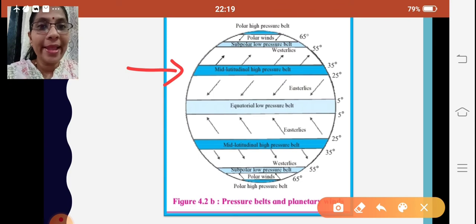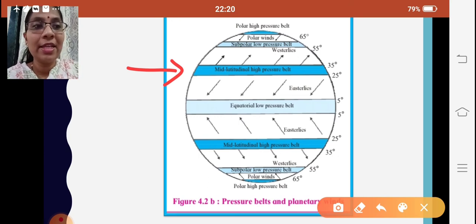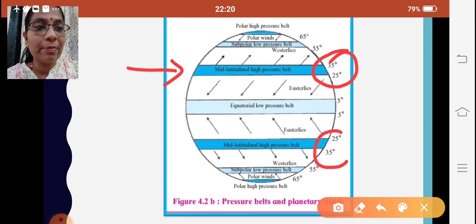The heated air starts ascending, and after reaching altitudes, it starts moving towards the polar regions. Now when it moves towards the polar region, the temperature over there is low. Since it is low, the air cools down and becomes heavier. After it becomes heavier, it starts descending at 25 to 35 degrees parallels in both the hemispheres.